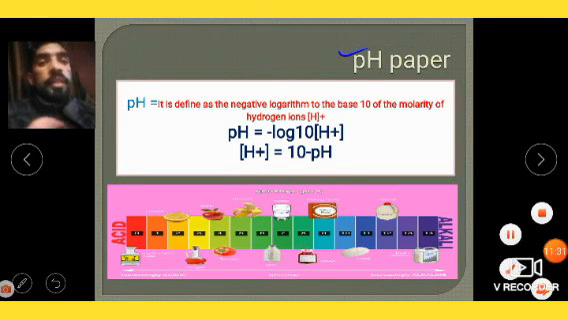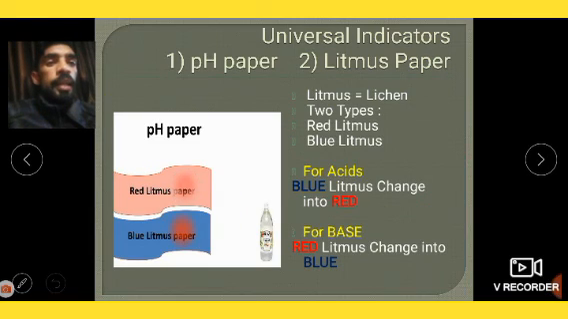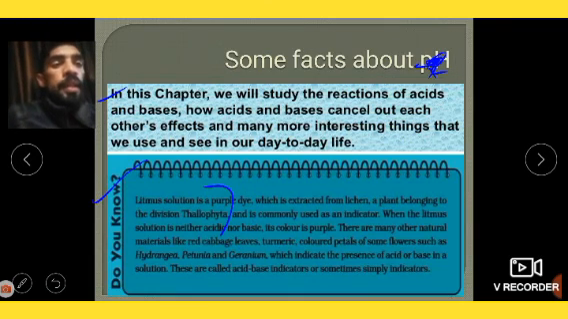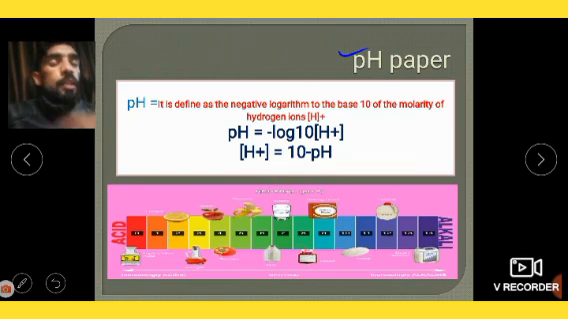So we talked about the litmus indicator. Litmus comes from lichen, and there are two types of litmus: red litmus and blue litmus. In case of acid, blue changes into red, whereas in case of base, red changes into blue. Now the second type of indicator is pH paper.